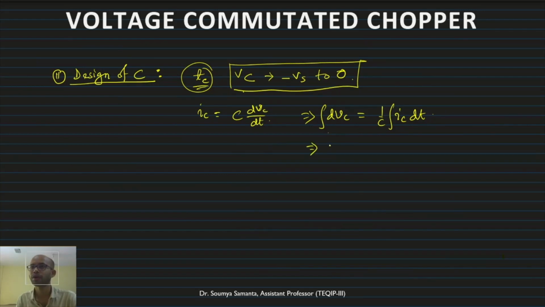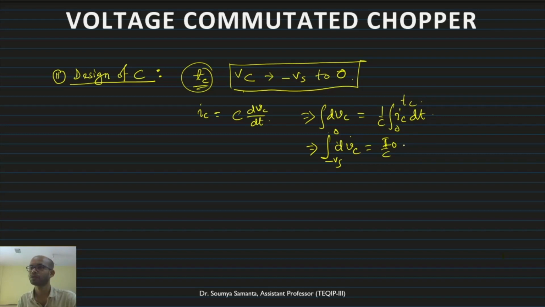So I can write, integrating from minus Vs to 0, dVc is equal to 1 by C into I0 into dt, where t goes from 0 to TC.